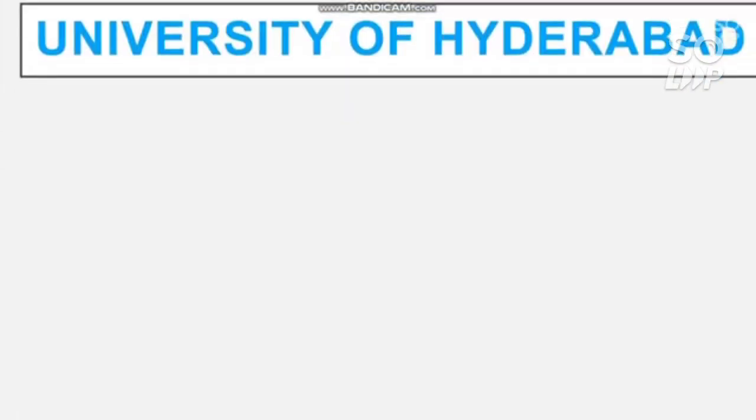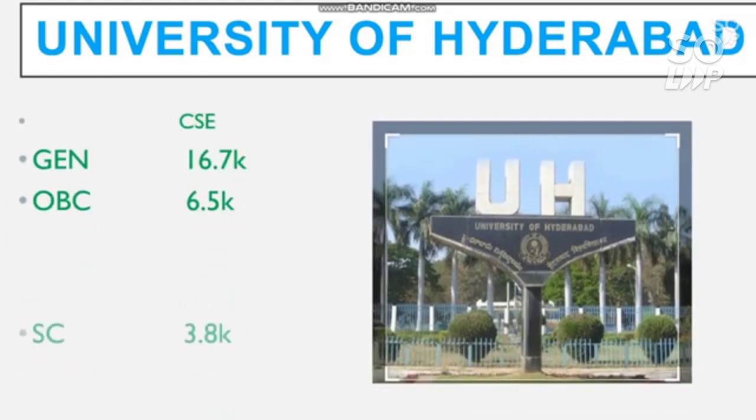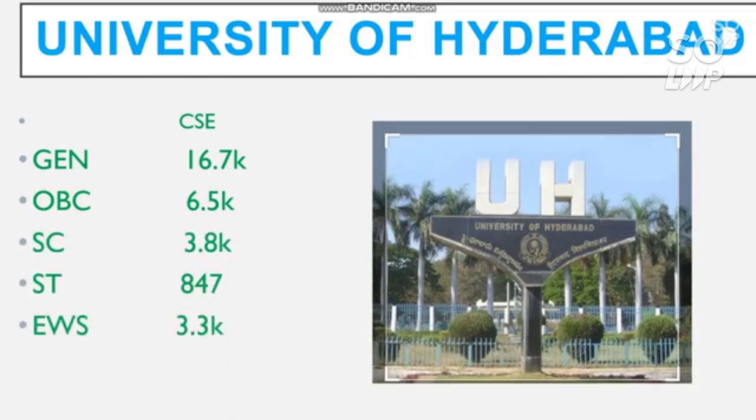The next one is University of Hyderabad. Here is the cutoff. The only one branch available is CSC. For general, 16.7 thousand, OBC 6.5 thousand, SC 3.8 thousand, ST 847 rank only, and for EWS 3.3 thousand rank only.